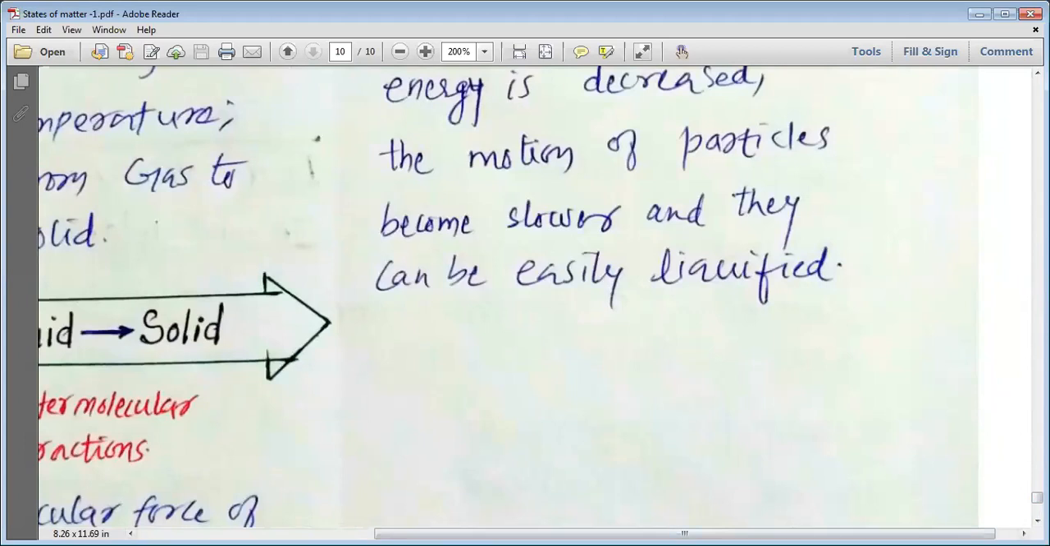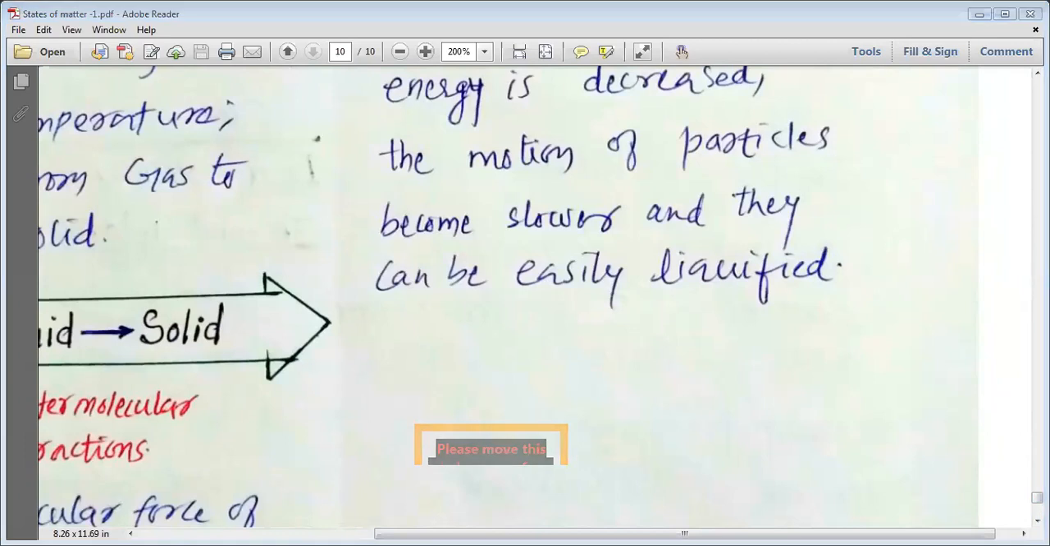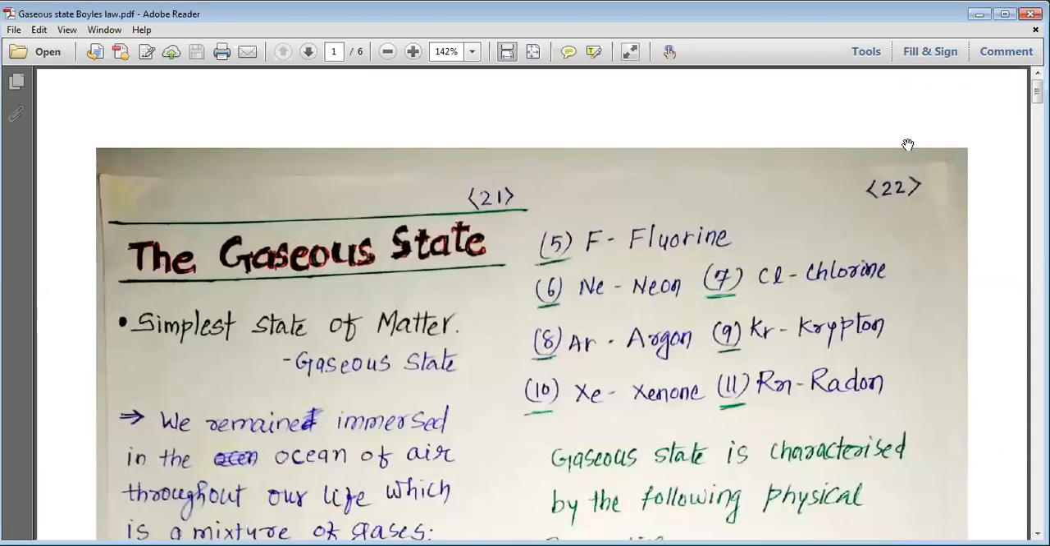So I hope, my dear students, you have understood the concept of thermal energy. If you have anything to ask, you can ask, or we can move to the next topic.